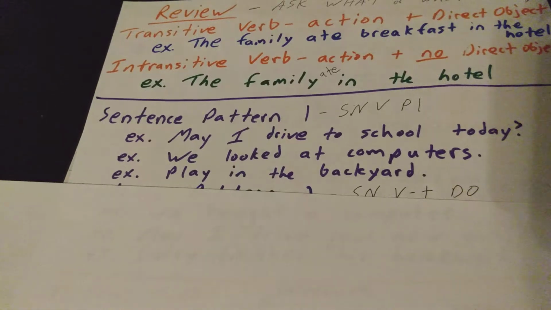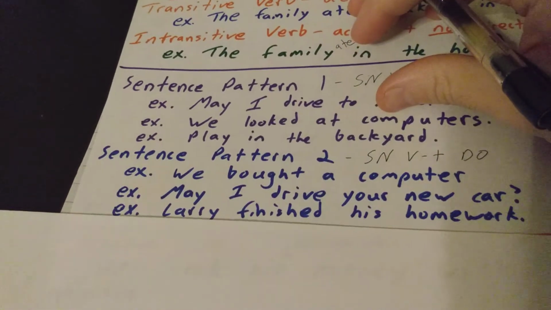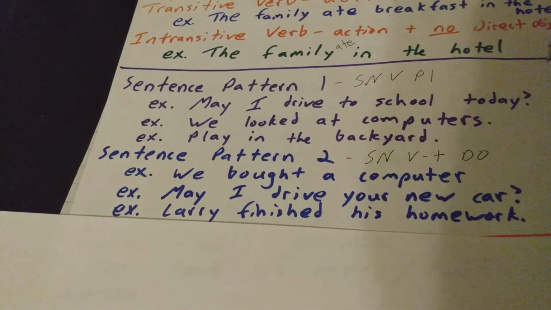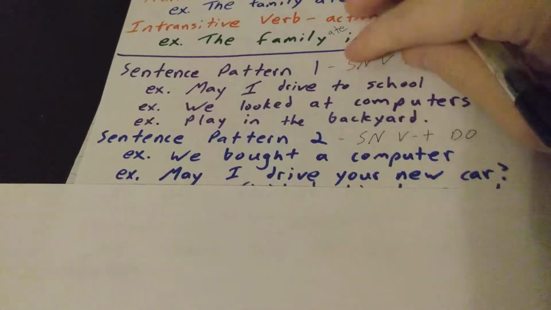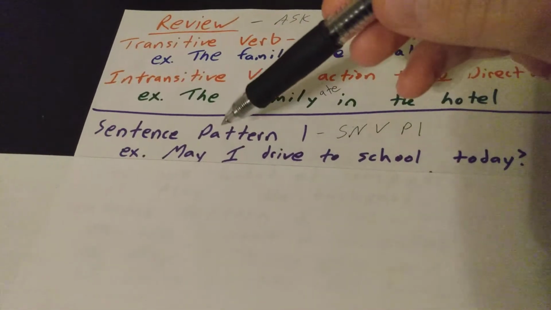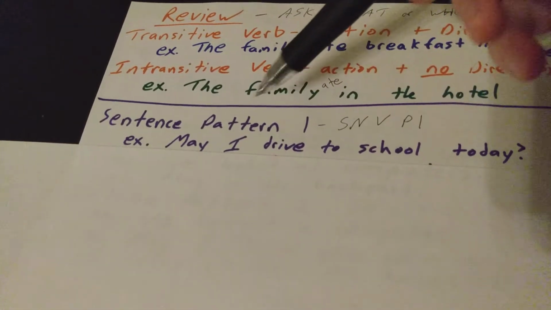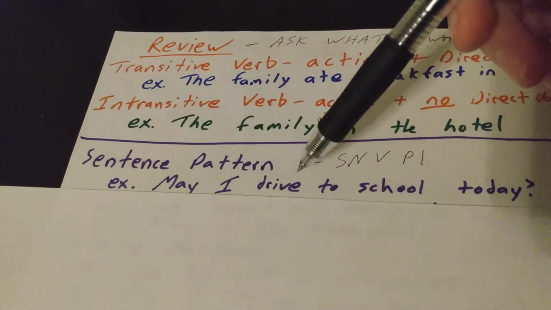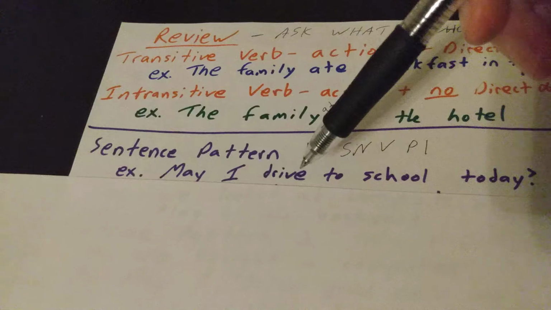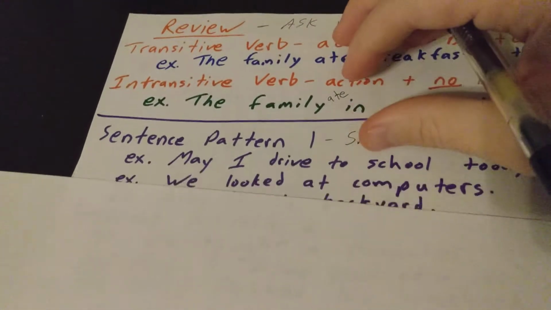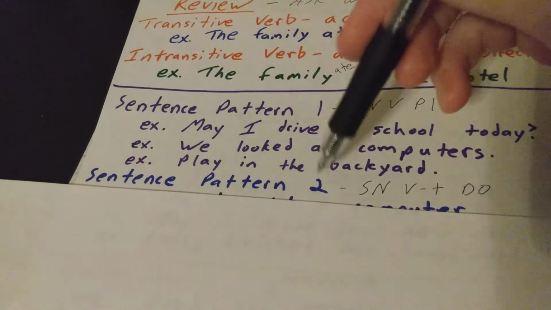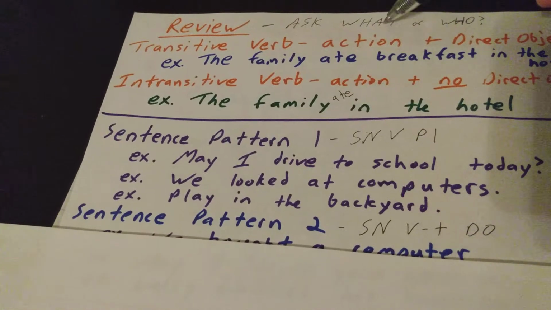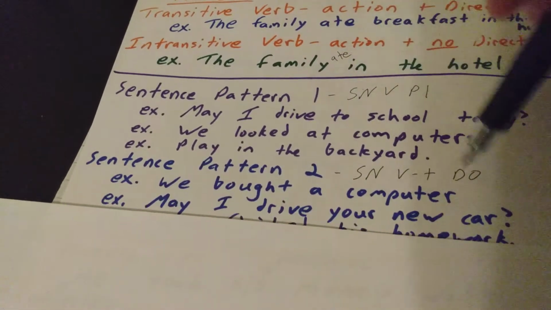Some of you in your homework got these two confused. And I think some of you missed it on the questions, like the sentences that were formed as questions. May I drive to school? Well, can you answer what or whom is being driven? No, you can't. So this cannot be sentence pattern 2. Sentence pattern 2 has a subject noun and a transitive verb. And if there's a transitive verb, you have to ask what or who, and find a direct object.